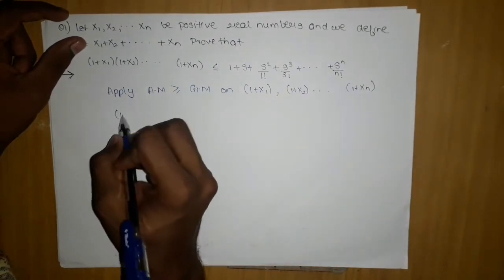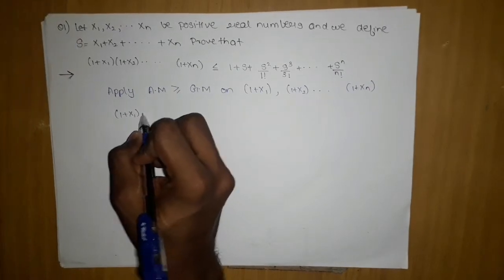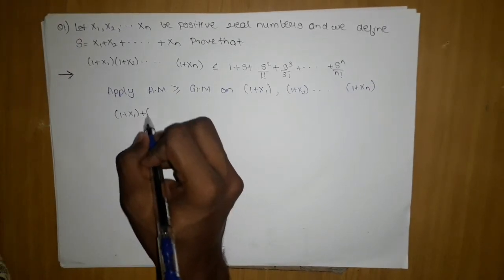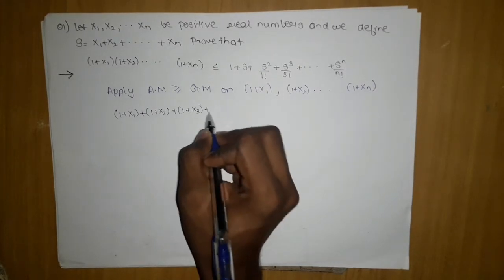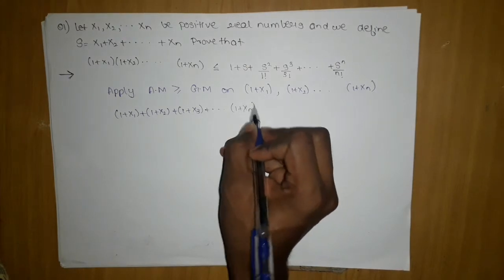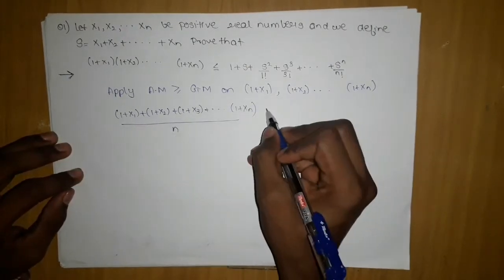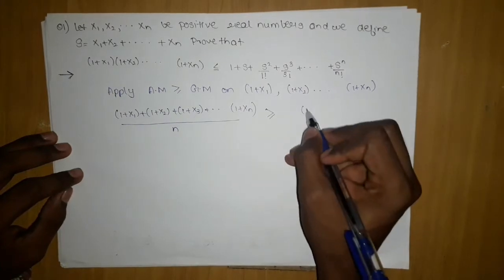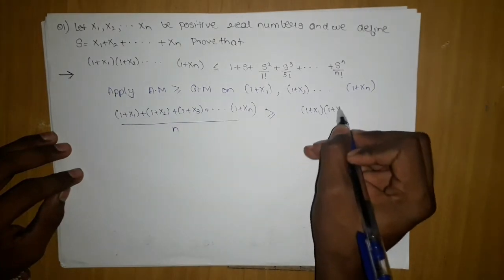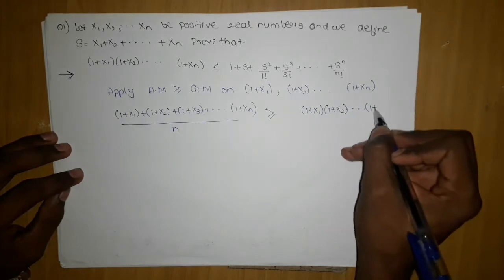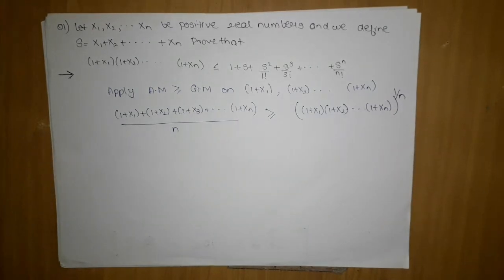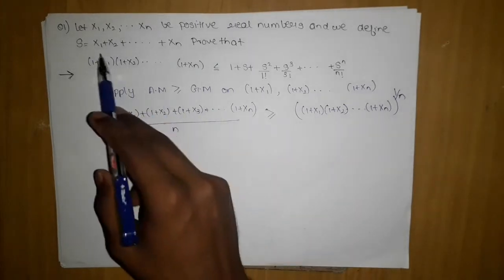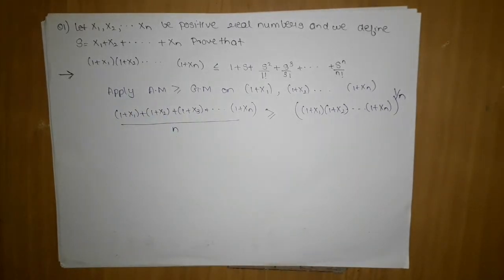Then what we are going to get? (1 plus x1 plus 1 plus x2 plus 1 plus x3 and so on till 1 plus xn) upon n is greater than or equal to ((1 plus x1)(1 plus x2) and so on till (1 plus xn)) the whole power 1 by n. Now if you observe, we have got the thing which we wanted in the proof. Now we just want to manage this thing.